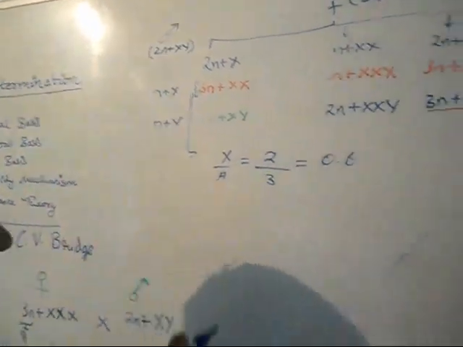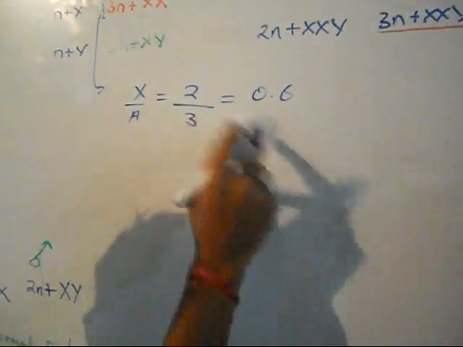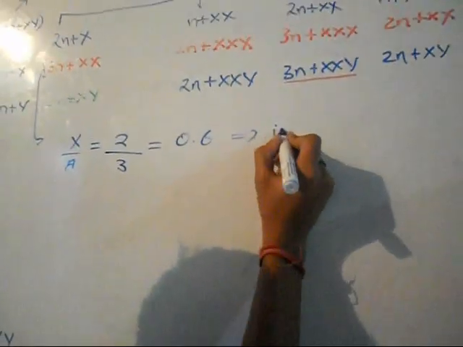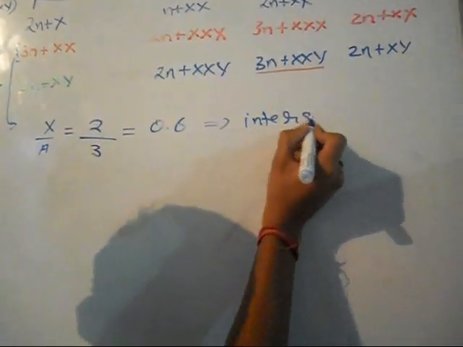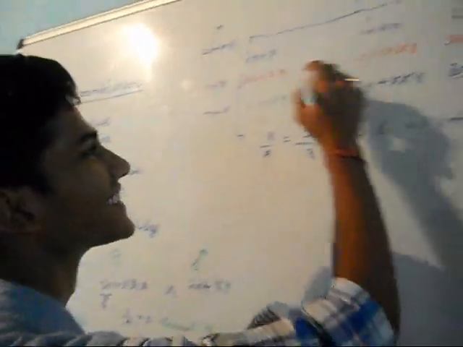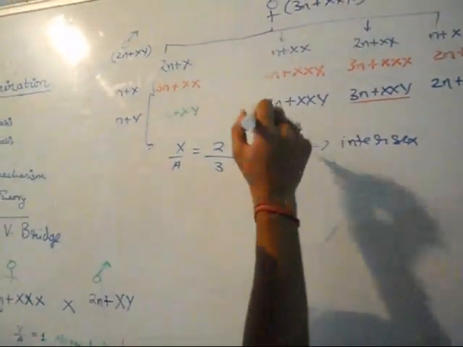So let's get back to it. It is 2 by 3. Now this one will come in this category, that is, it will be an intersex. I feel sorry for him, but he is.